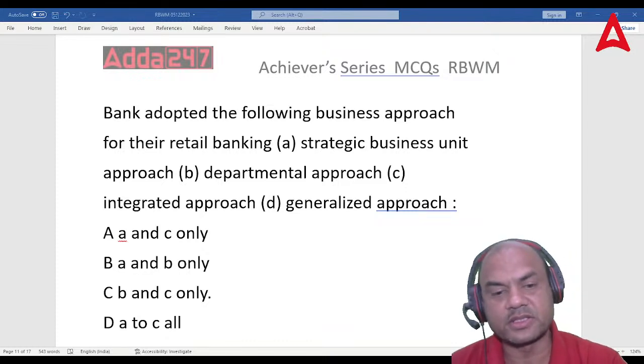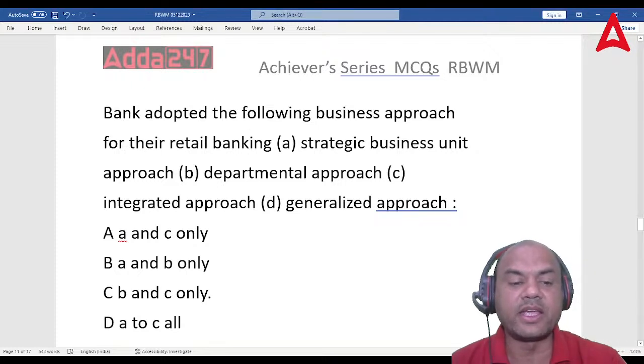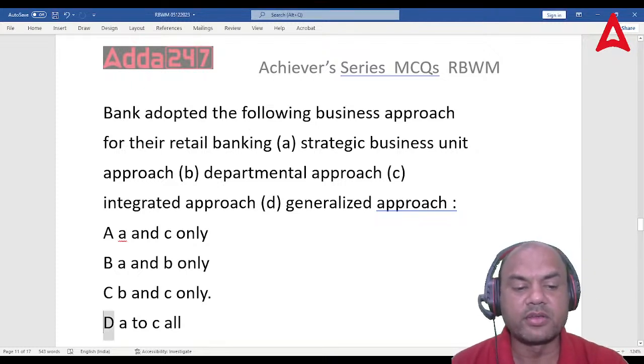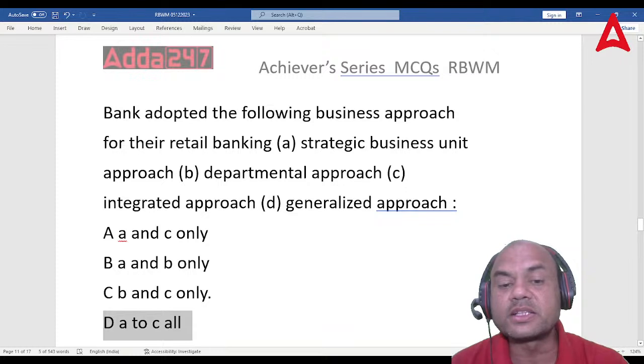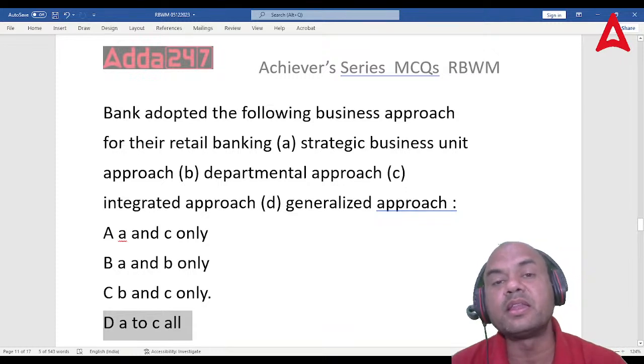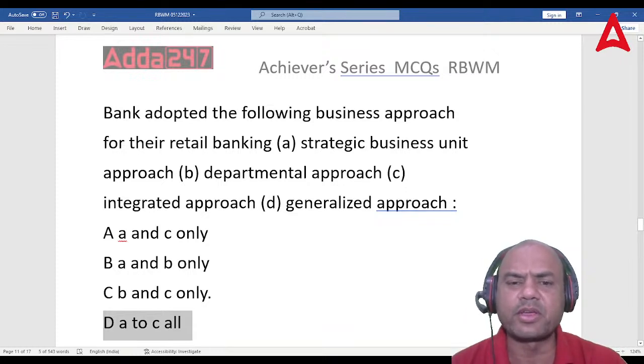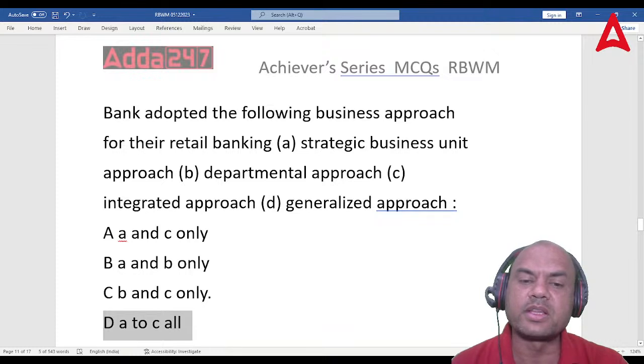I'll give you the answer. The answer is A to C all. Now what are these business models? We are having them in the next chapters, in the coming chapters somewhere we'll be having this: SBU, departmental, integrated. We are having all this here.